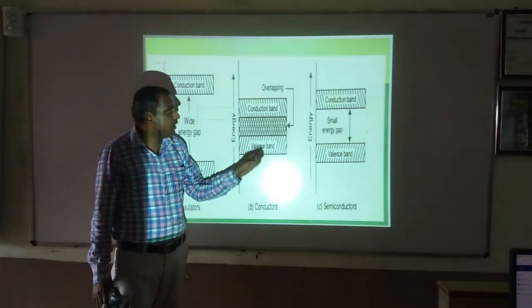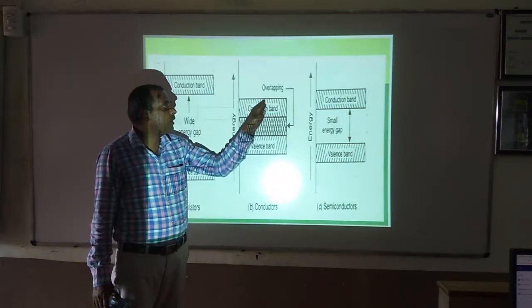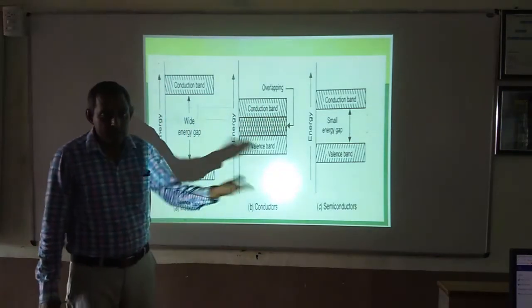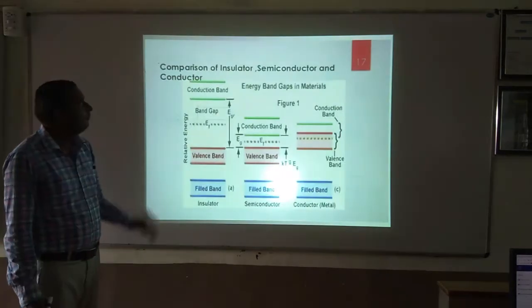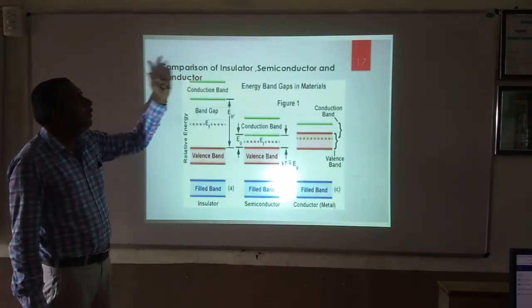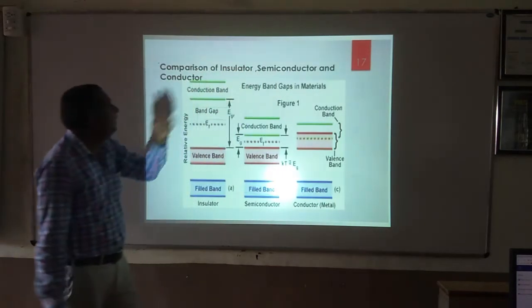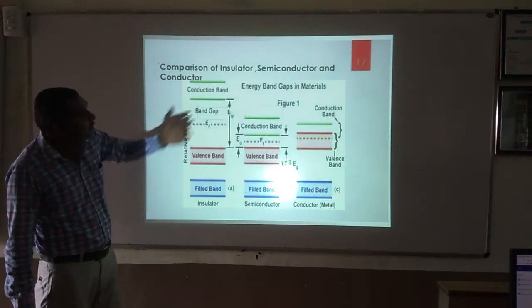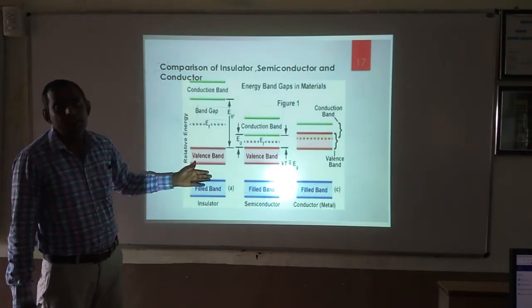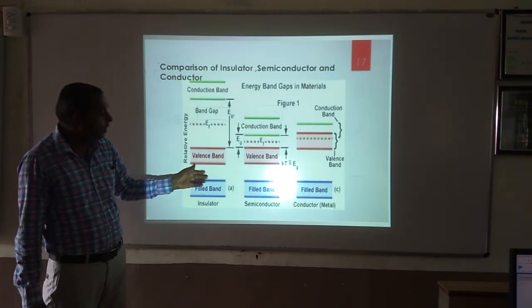Whereas in conductors, there is overlapping of the conduction band and valence band. So this is the comparison of insulators, semiconductors and conductors in terms of energy bands.